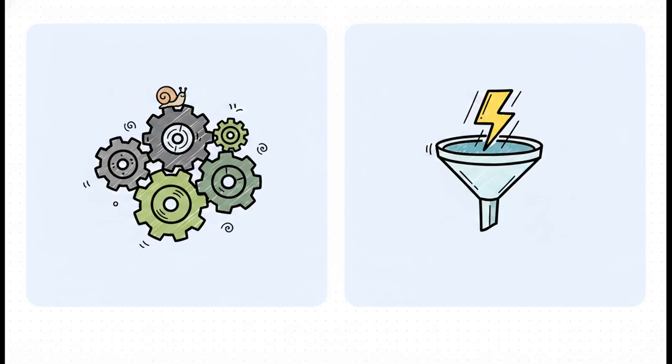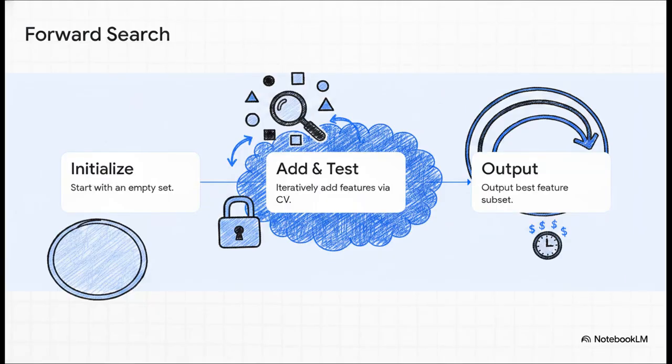and filter methods. And it's really important to understand the trade-offs between them here. Wrapper methods are computationally very expensive, whereas filter methods are much cheaper, but they do rely heavily on heuristics. Let's look at a classic wrapper method first, forward search. You basically start with an empty set of features. Then, you iteratively test adding each available feature one by one using cross-validation to see which single addition improves your model the most. You lock that winning feature in, and then repeat the whole process to find the second best feature, and so on. It literally wraps around your learning algorithm.